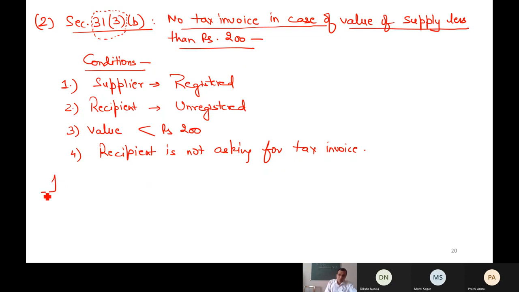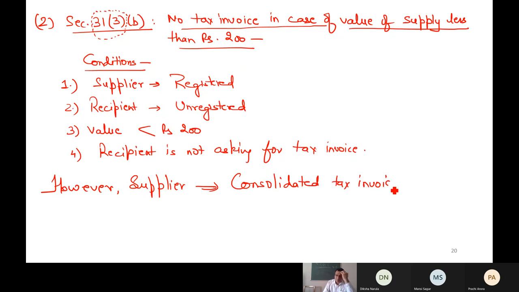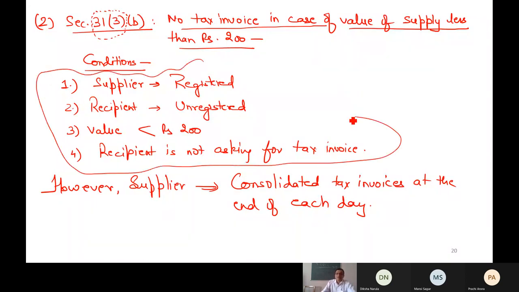However, it doesn't mean that this transaction will go unrecorded. In this case, the supplier has to issue a consolidated tax invoice at the end of each day. When he closes the shop, he will total all such invoices and raise a single tax invoice. That's it. Now for example, 10 different people have purchased something of 10 rupees.